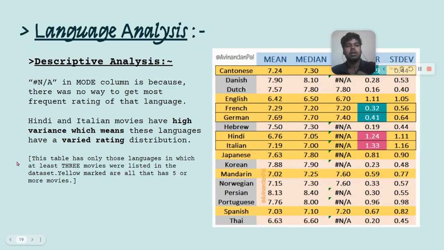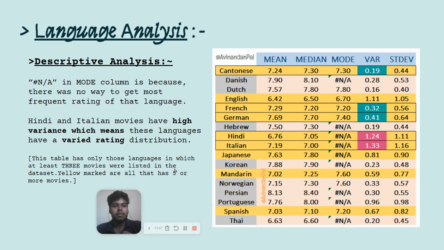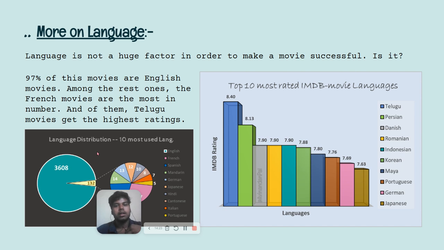Now, the next analysis was done on language, and this is the chart for that, the descriptive analysis. And you can see that movies like Hindi and Italian movies are having high variance, and movies like French, German are having low variance. English is having so many movies. I will come back to that in the next chart. Now, for this particular one, I just wanted to show the mean of the movie ratings based on languages. So that was the descriptive analysis on the language and IMDb rating.